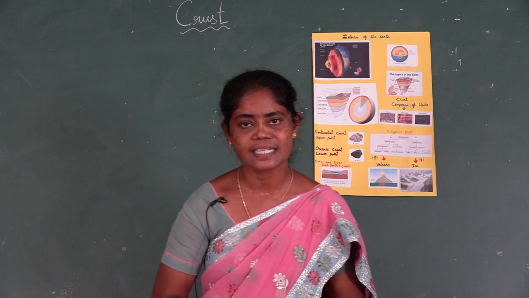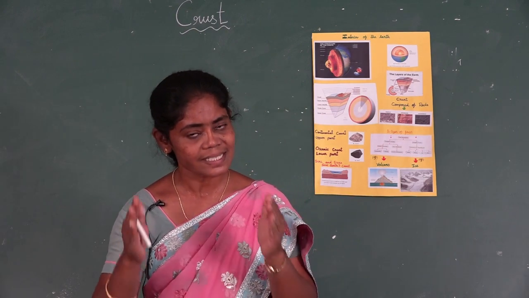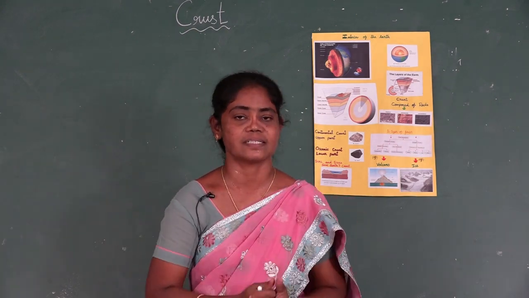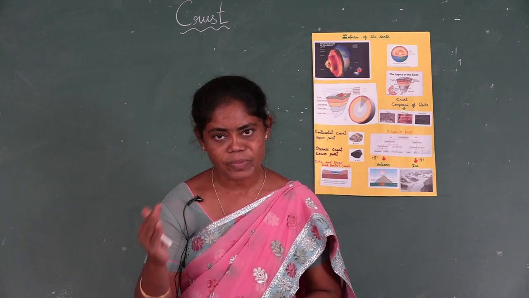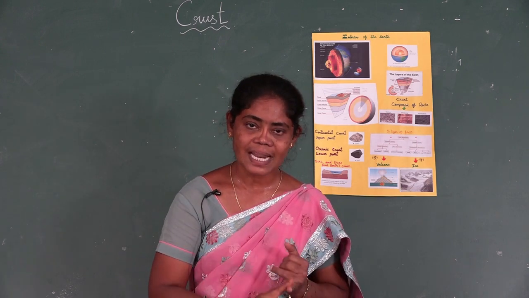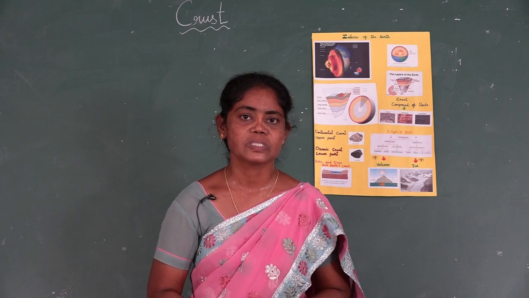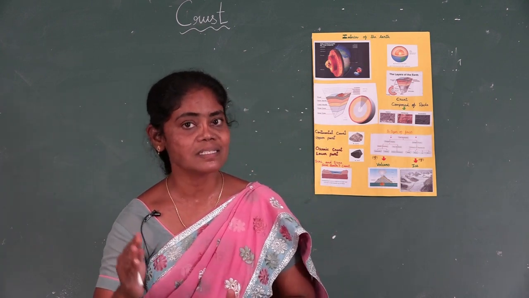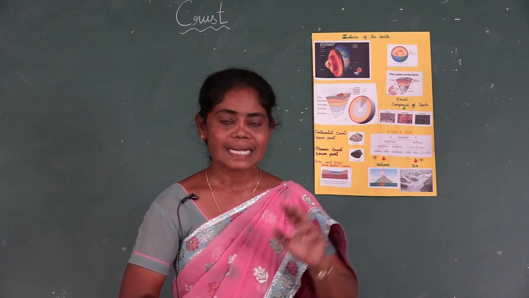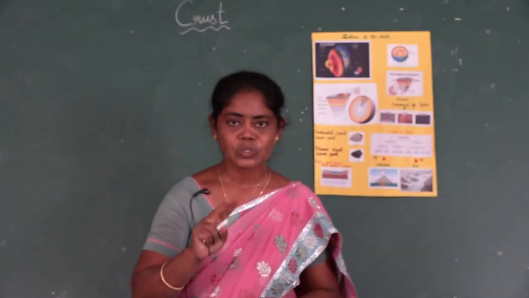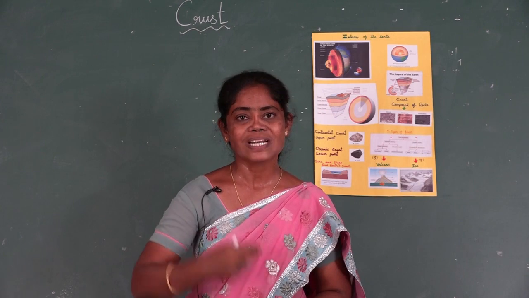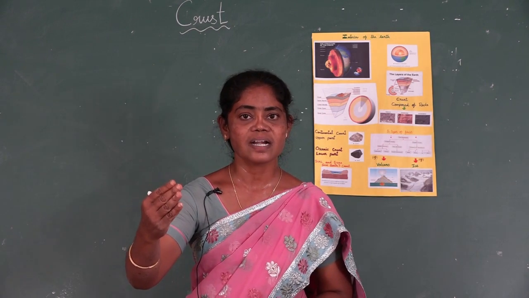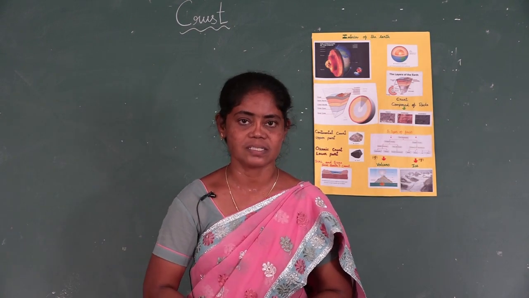Despite greater thickness, the continental crust is less dense than the oceanic crust because it is made up of both light and dense rock. The oceanic crust is composed of basalt rocks. The crust is divided into two distinct parts. One is the upper crust and the second one is the lower crust.